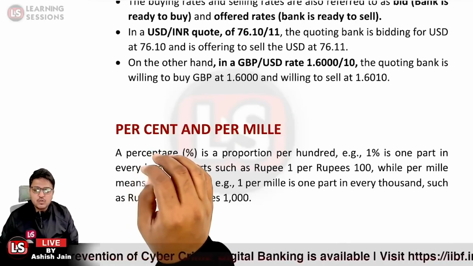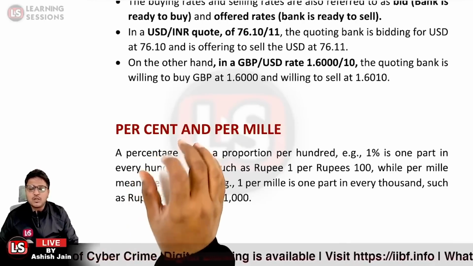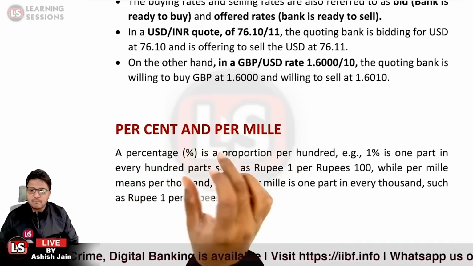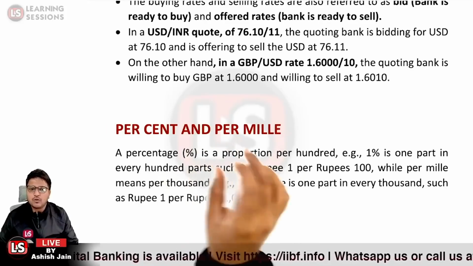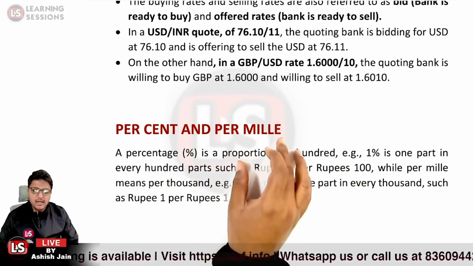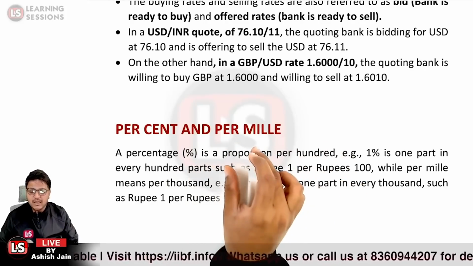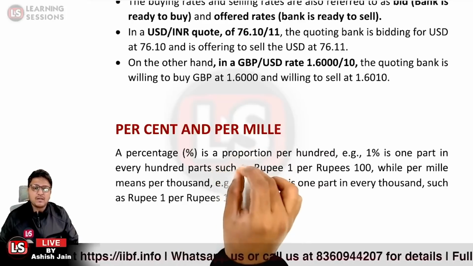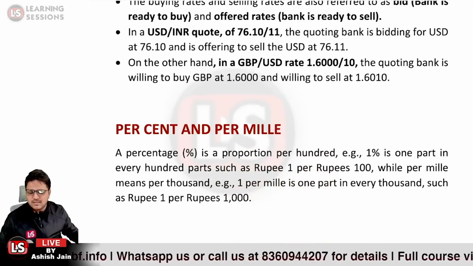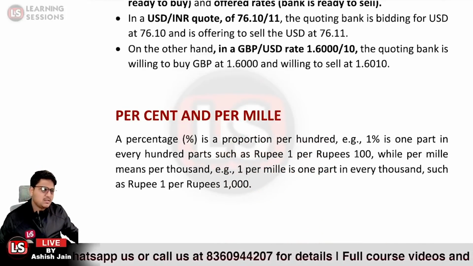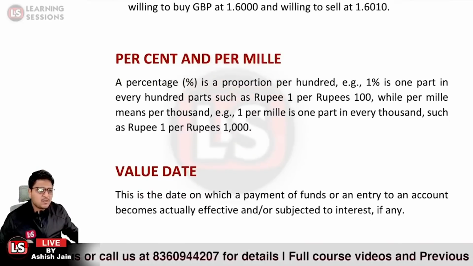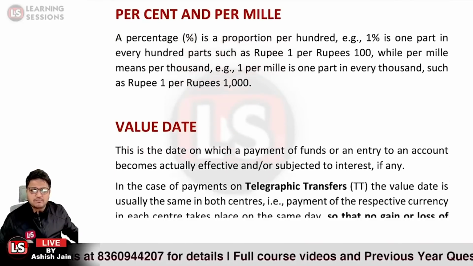Further, related to the concept of percent and per mille: percent is a proportion per 100. If I say 1%, it indicates 1 out of 100. Whereas if I say 1 per mille, it is basically 1 per 1000. These are very small concepts, but questions can definitely be asked from them.